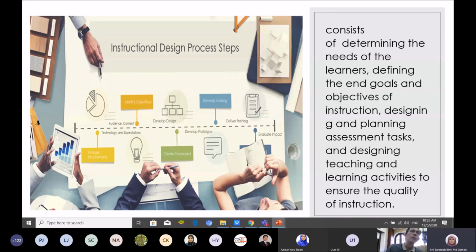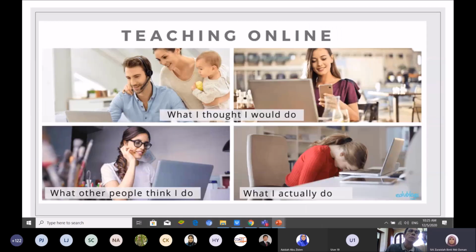Next, this is teaching online. What I thought I would do. This one is what we as lecturers thought we can do. And then what other people think I do.